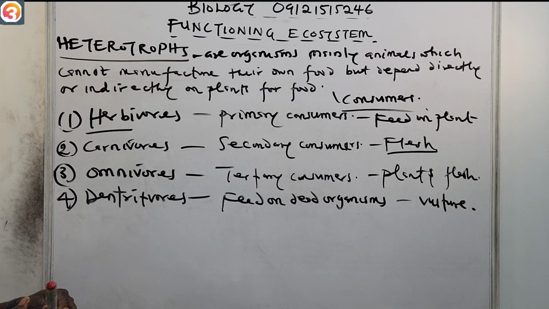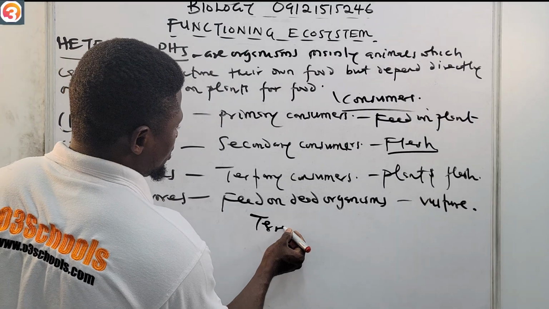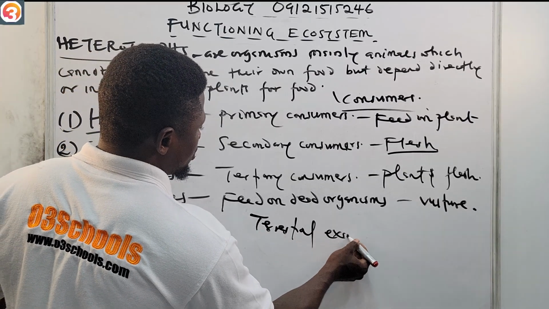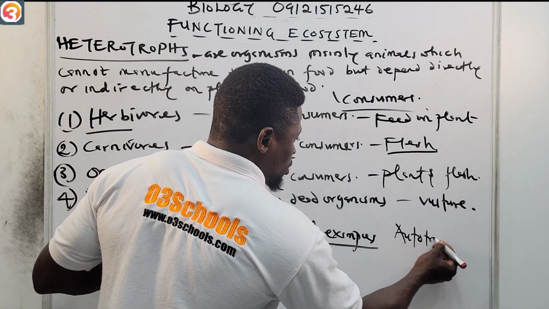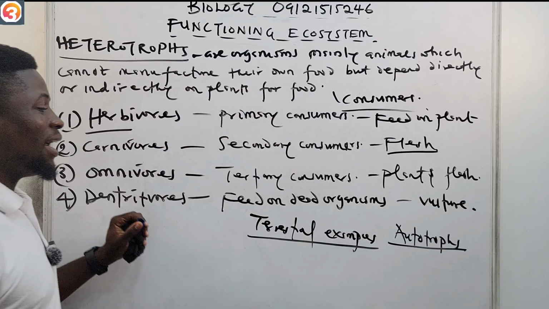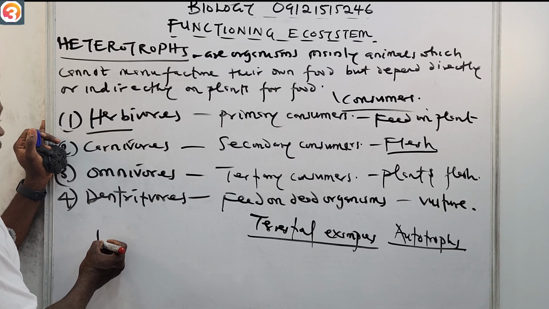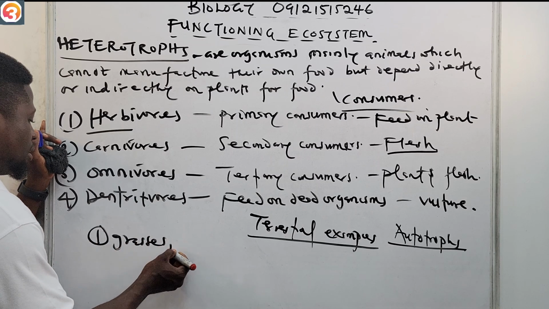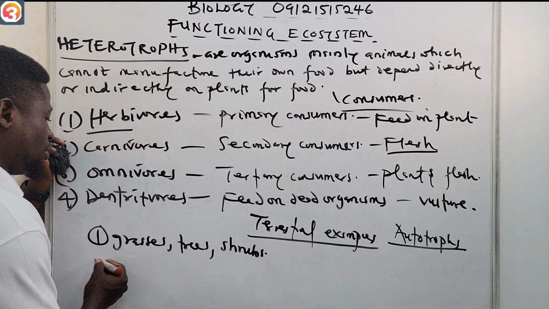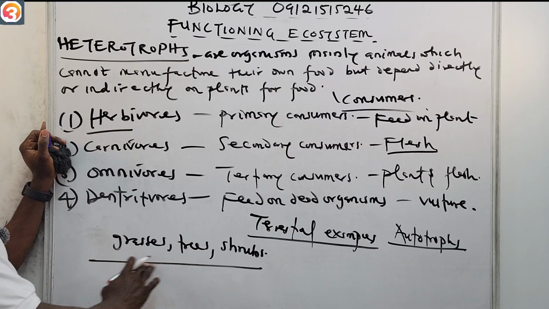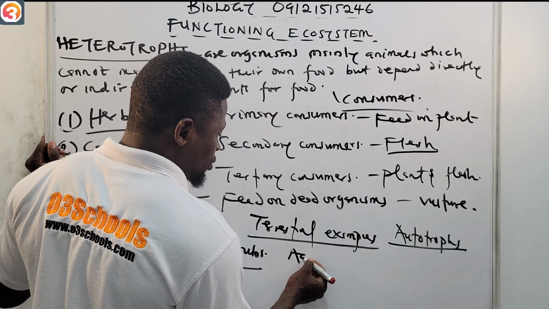So for example, we have terrestrial examples of autotrophs, the organisms that can manufacture their own food. Terrestrial examples of them are: number one, we have grasses, trees, and shrubs. All of these are terrestrial. All these are terrestrial examples of autotrophs. They also have aquatic examples.